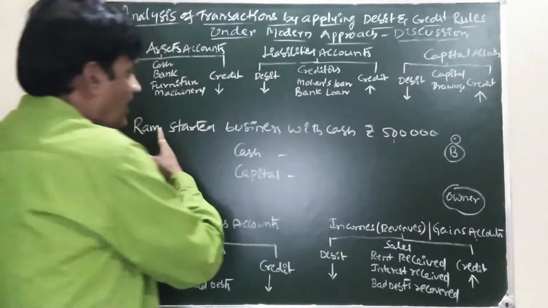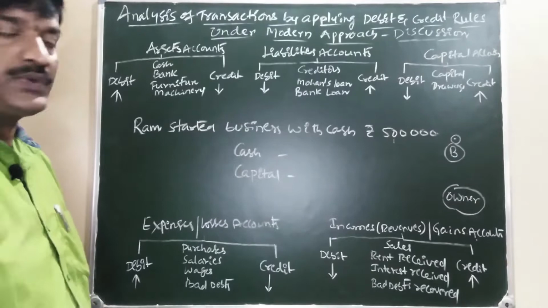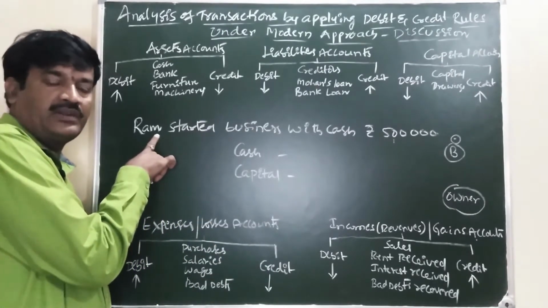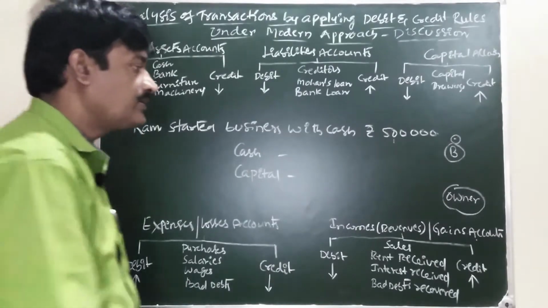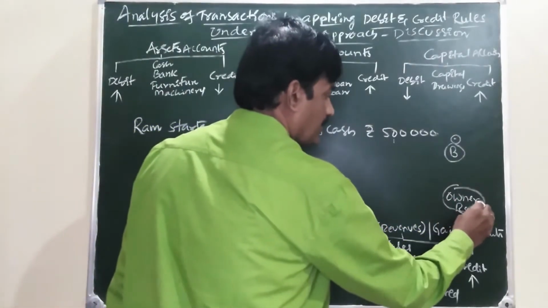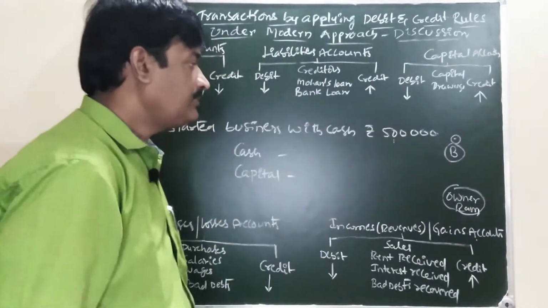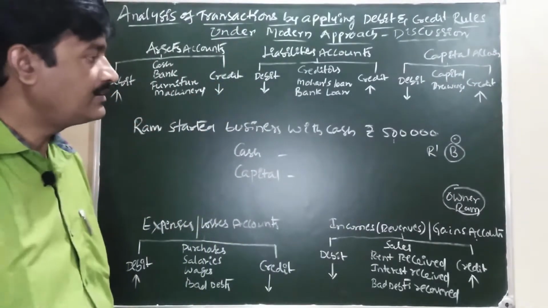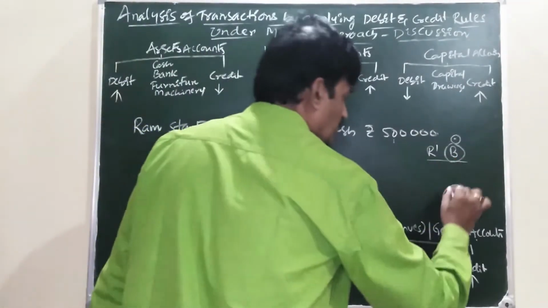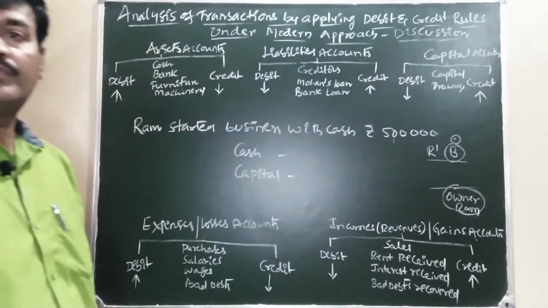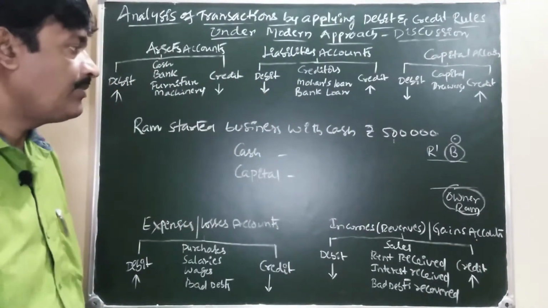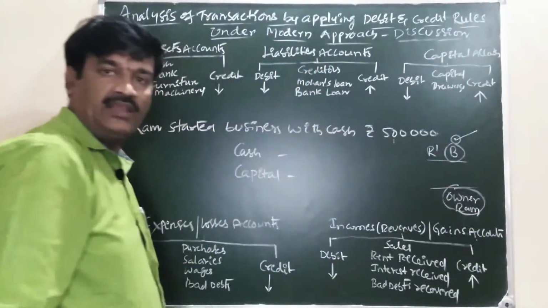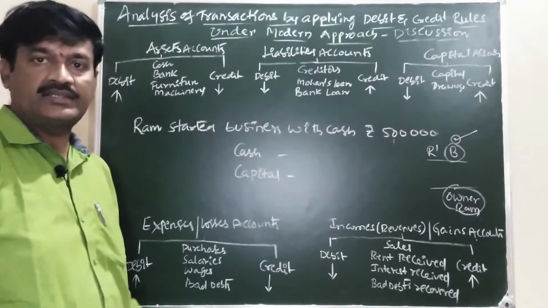Now here, Ram started business with cash rupees 5 lakhs. Who is starting? Ram is going to start the business. Ram is the owner. Ram is separate from Ram's business. Let us assume 2 persons are separate, but we always think from the point of view of business only for getting the answers.